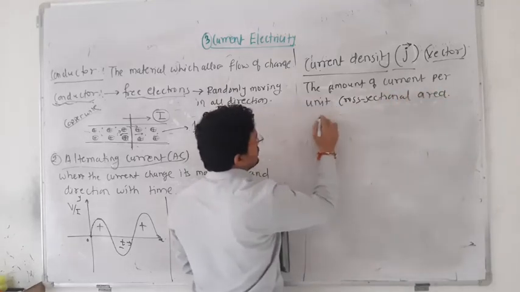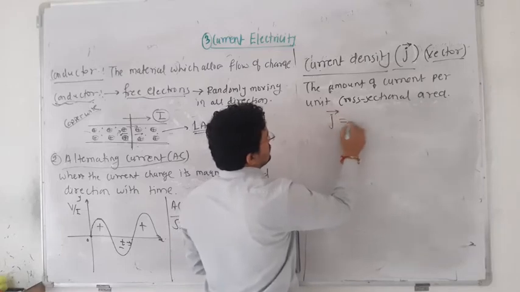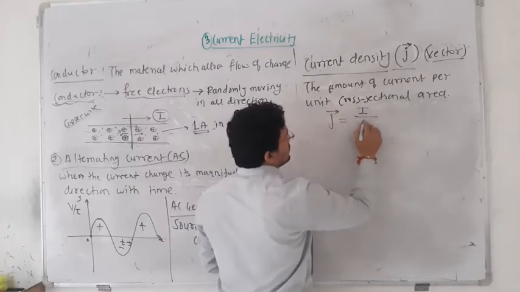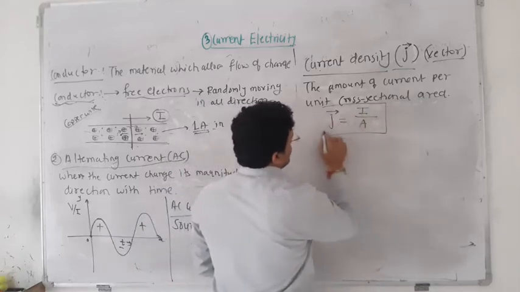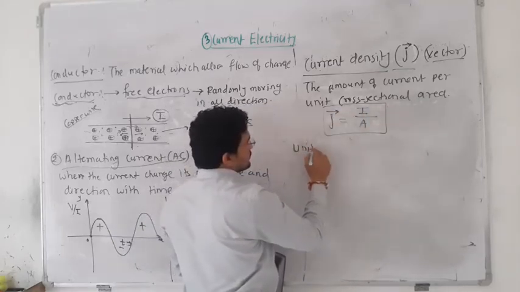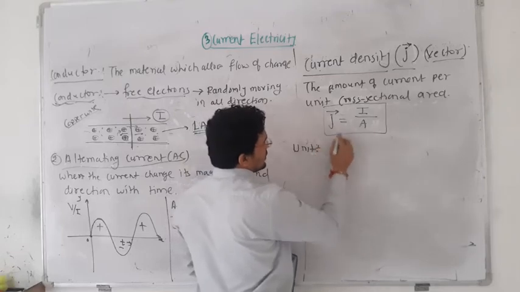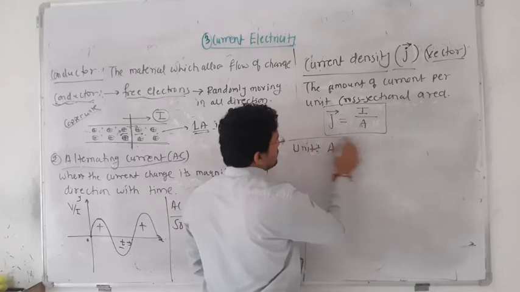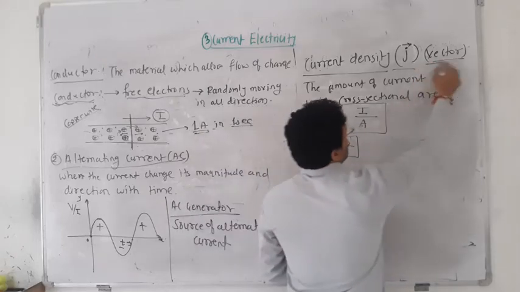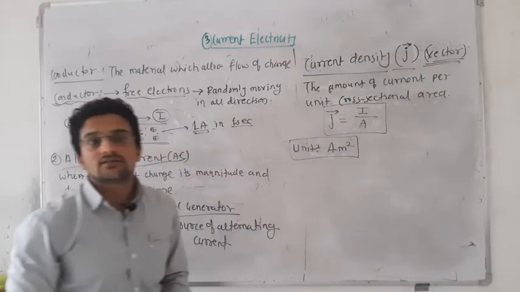By definition, current density J is equal to the amount of current per unit area. The unit: current in ampere, area in meter square. And it is a vector quantity. Remember, it is a vector quantity.